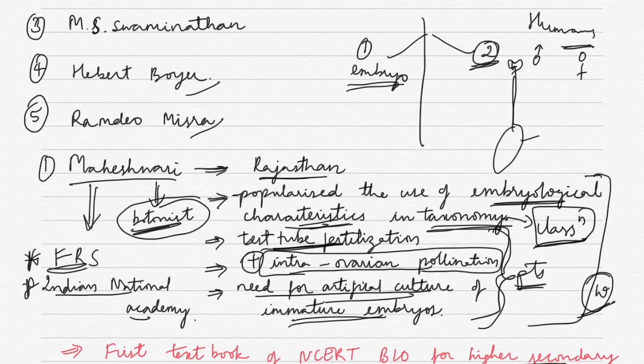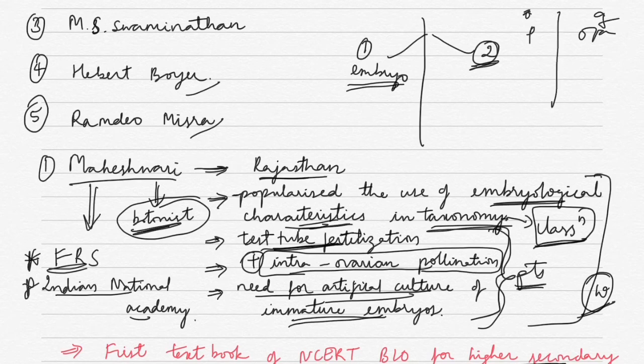Next, need for artificial culture of immature embryo. When we have the male and female gametes, say pollen grains and ovary, they will fuse and fertilization happens.